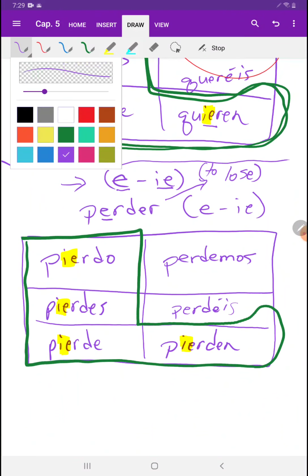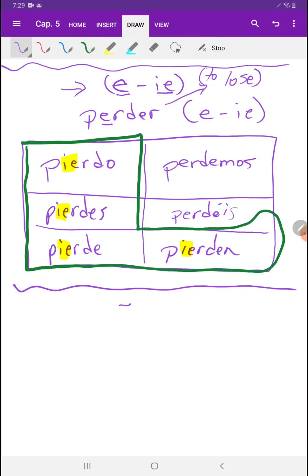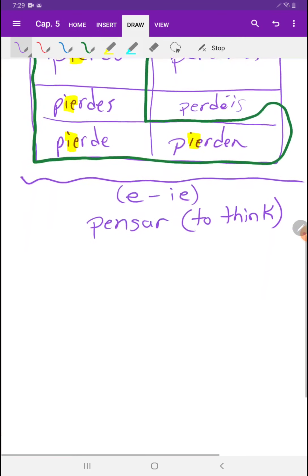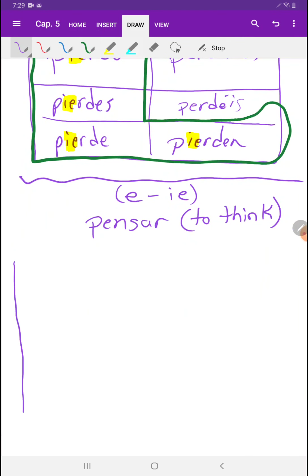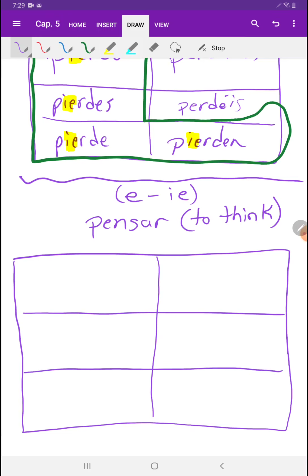third example. Another verb that is an E to IE verb is the verb pensar. Pensar is to think. So we are going to make the chart. Okay, and so this is the part that will change from E to IE.